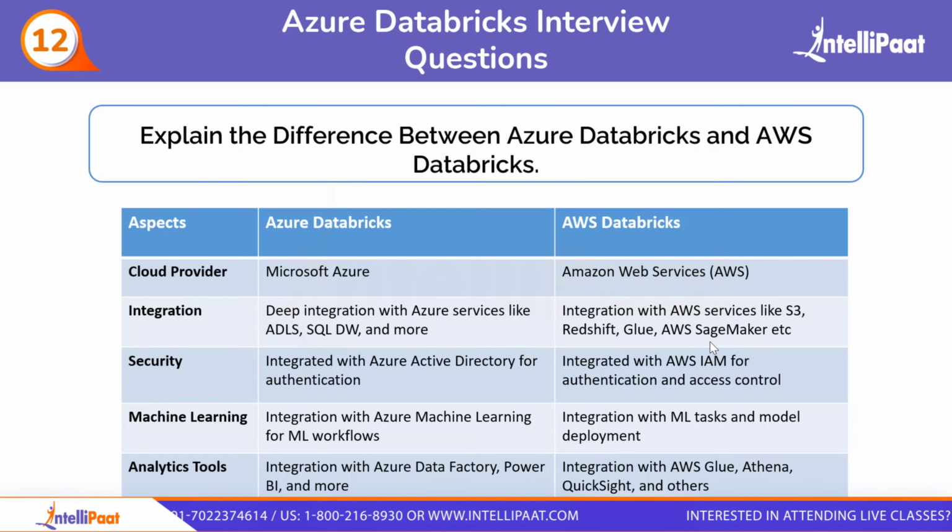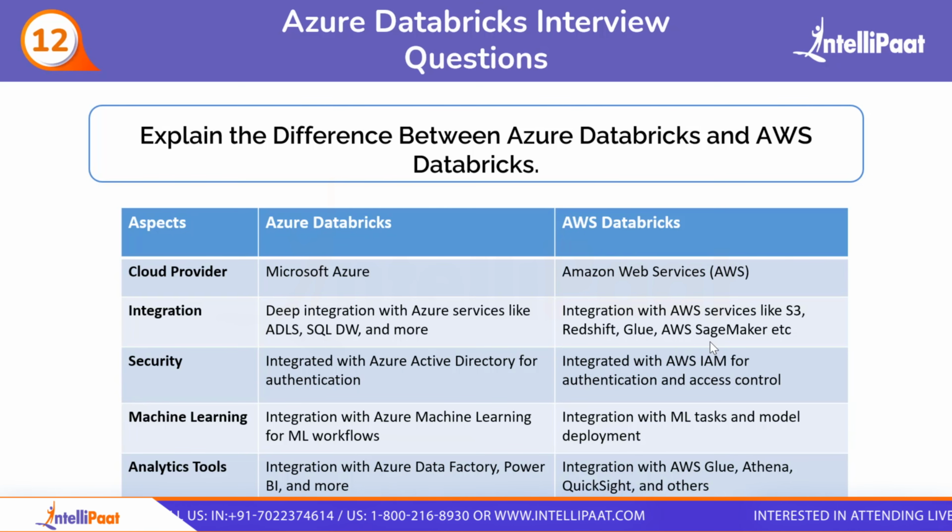Azure Databricks is integrated with Azure services like ADLS, SQL DW, and more. ADLS is Azure Data Lake Storage, and SQL DW is SQL Data Warehouse, and many more. And then in AWS, it is integrated with services like S3, Redshift, Glue, AWS SageMaker, and many more. Then we will come to the security aspects. Azure is integrated with Azure Active Directory for authentication, while on the other hand AWS is integrated with IAM for authentication and access control.